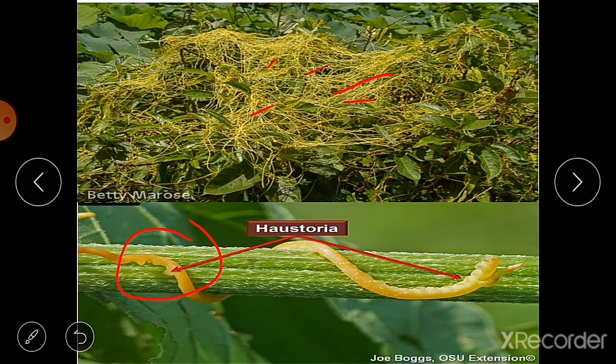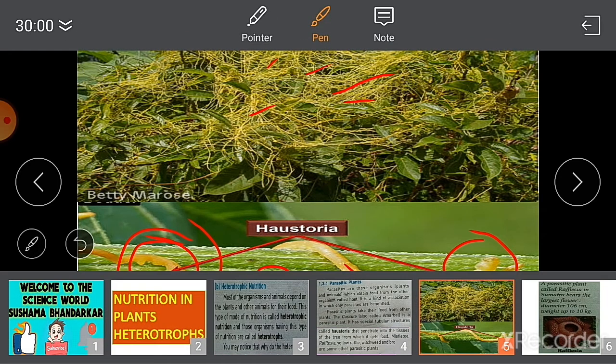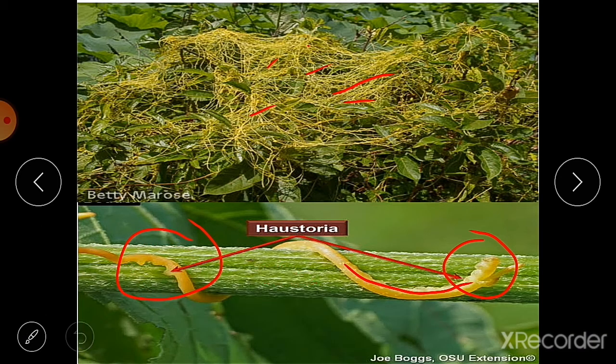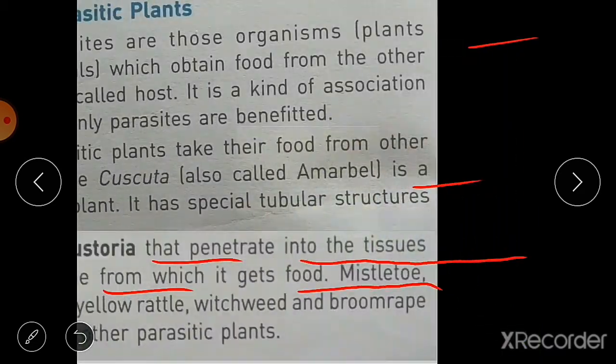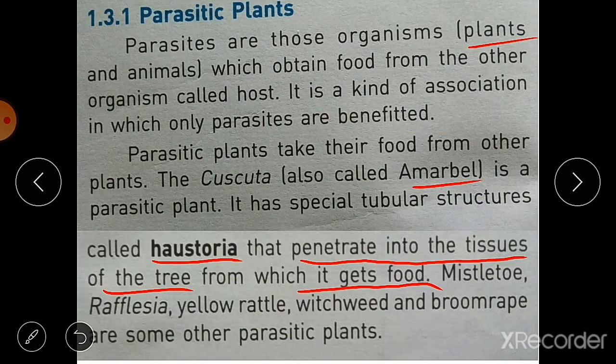You can see the bulging parts here. These small structures penetrate into the stem of this host plant. So these haustoria penetrate into the stem of the host plant and they get all the nutrition from it. So the host plant never gets benefited in parasitism.